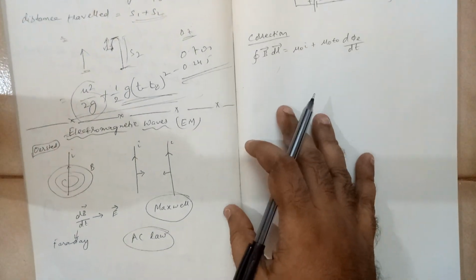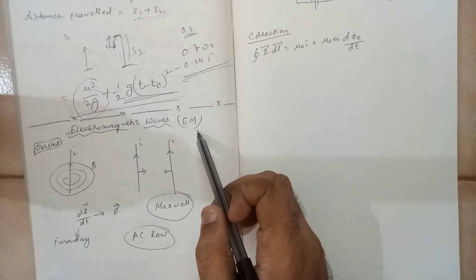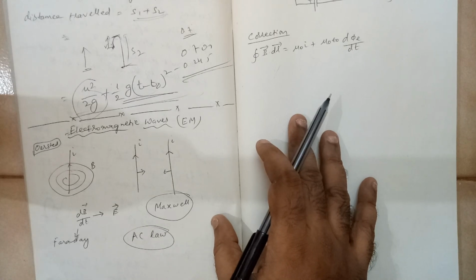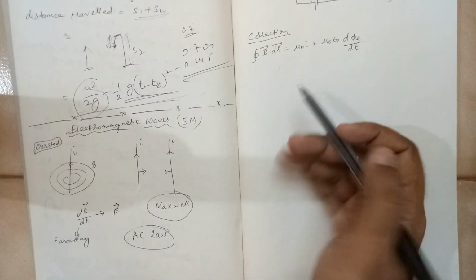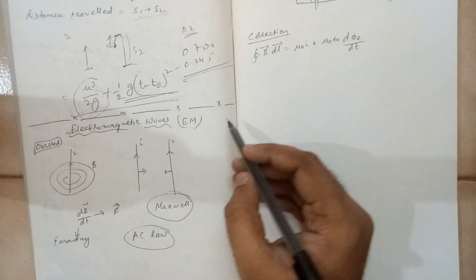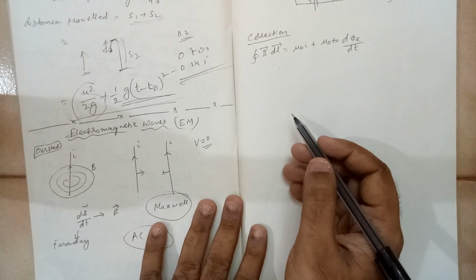Let us discuss electromagnetic waves. In short form, it is written as EM waves. Now, we have studied electrostatics and we have studied electrodynamics. Electrostatic means charge is at rest, so the velocity of charge is zero.